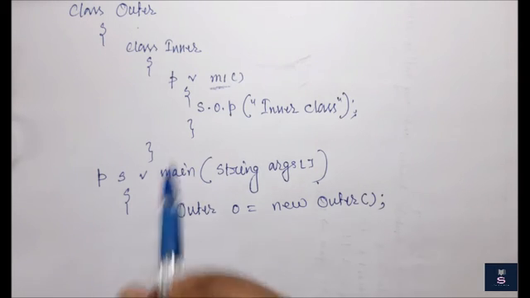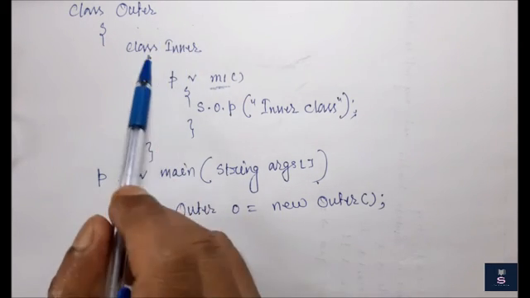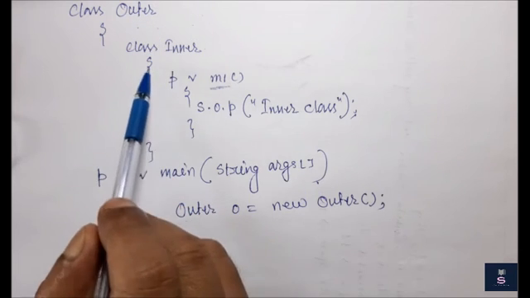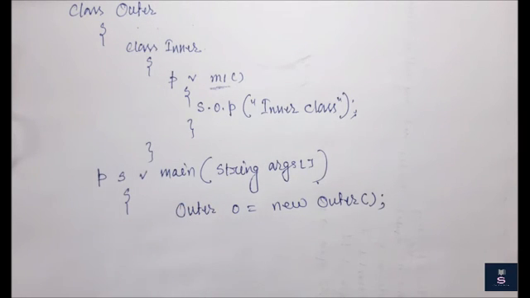Now, if I want to access any instance variable or method, just like that we have to access the inner class also. So if I want to access this m1 method, we have to create the object of the inner class. And how can I create the object of the inner class? Let me write this one.